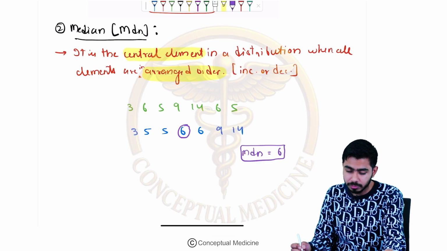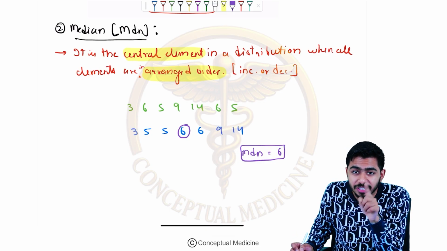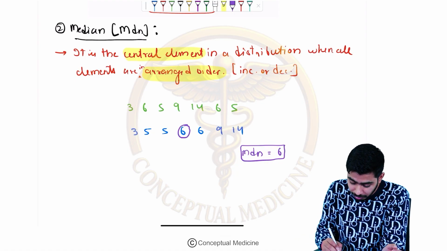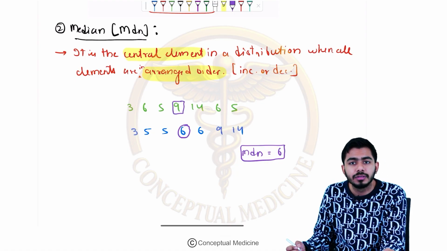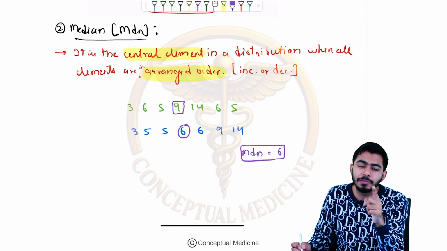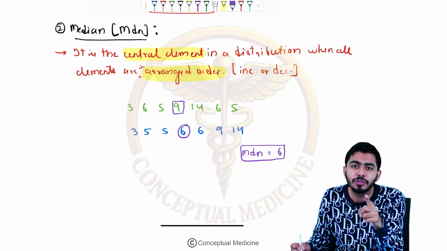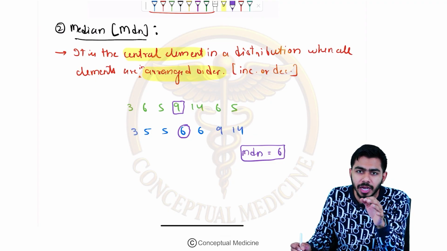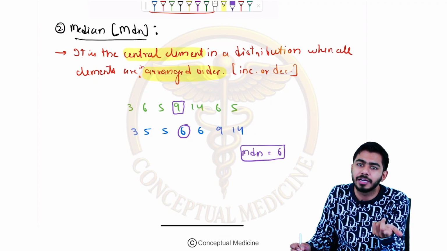Median becomes 6. But if you had not arranged it in an order, then your median could have been 9, and that was wrong. 9 will be present in the options, I am telling you. It will be given in your options and you will think that yes, I did it right. But in reality, what happened?